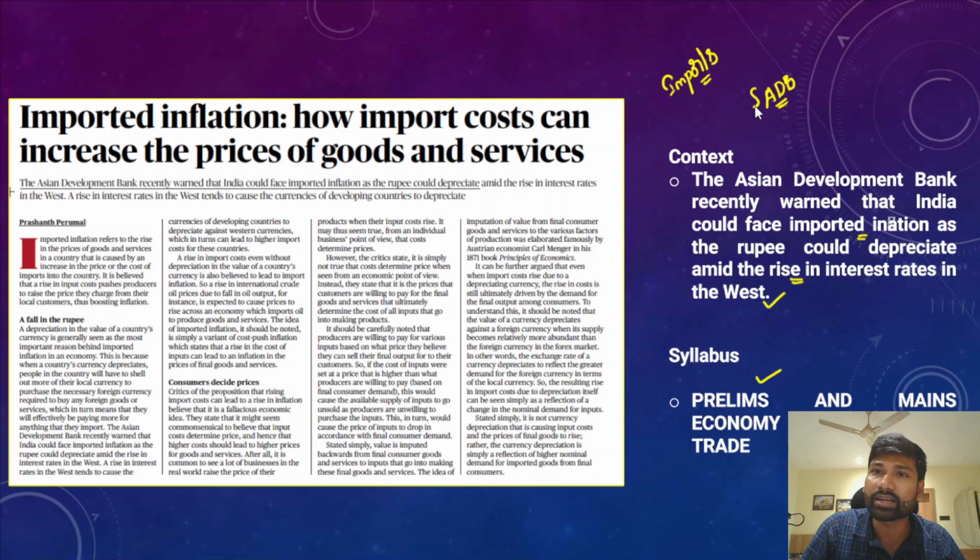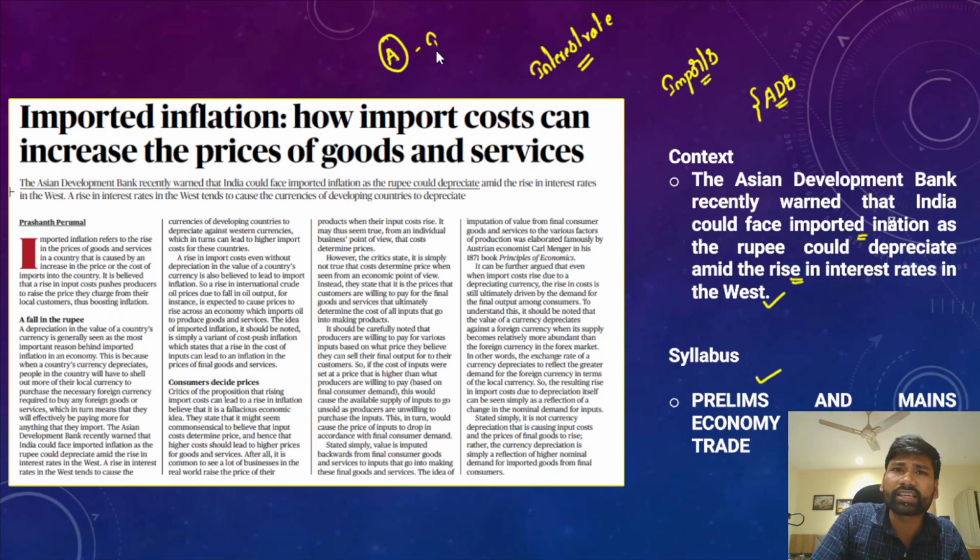The Asian Development Bank is a multilateral bank, and it has recently warned India that there may be imported inflation because of increasing interest rates. Now, imagine a country A facing the highest inflation. Due to this, what will country A do?